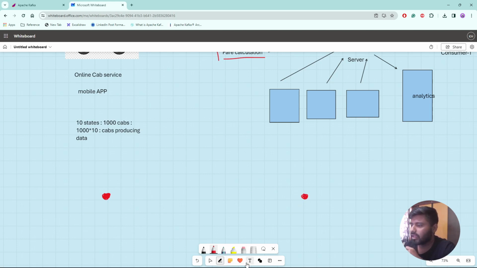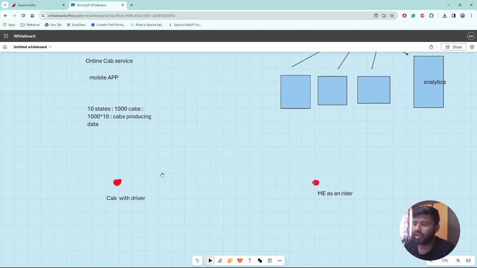Okay, so I can consider this is me as a rider, and this is the cab, along with the driver. So I sent a book request to my online cab service. This is where the cab is available, maybe nearby me. And now this driver already accepted my request. The normal flow goes on.